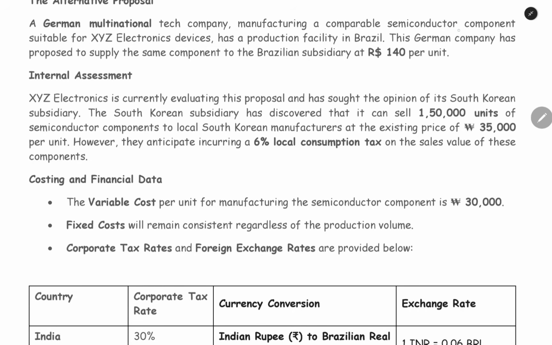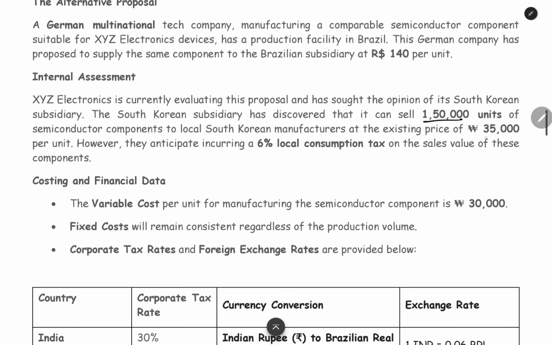So the South Korean subsidiary can locally, within South Korea itself, sell 150,000 units. And this 150,000 they can sell at the existing price itself, the price at which the Brazil subsidiary is buying. The same price we can recover for 150,000 units. But an extra expenditure will be incurred: 6% local consumption tax. Like GST, we have a local consumption tax in that country, and they are going to pay that additionally. So the South Korean subsidiary says this many units I can sell at the same price, and extra this much tax I have to pay.